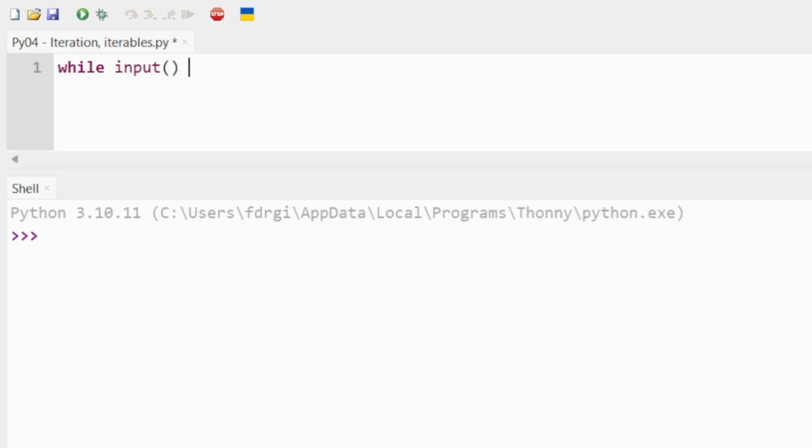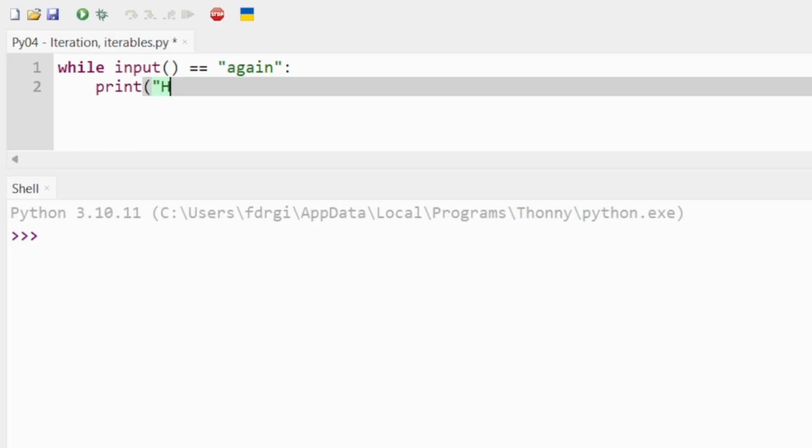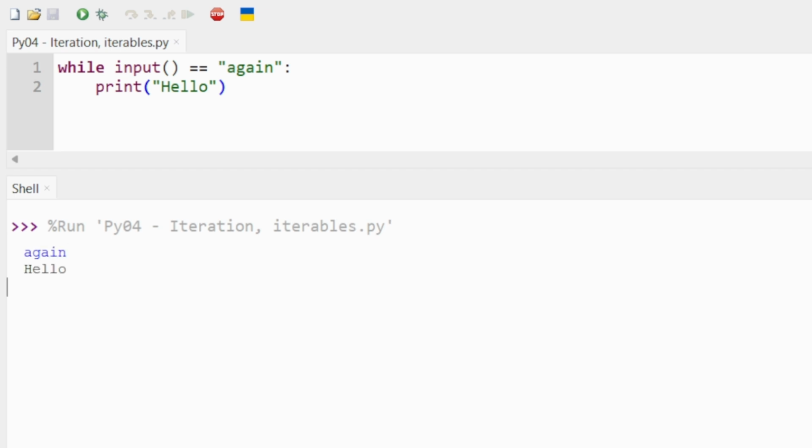So, for example here, we'll say while input is equal to again, print hello. And when we run this, if we say again, it will say hello. And if we say again, it will say hello. But if we say anything else, it will stop. That is because input is now not equal to again, which breaks the while loop.